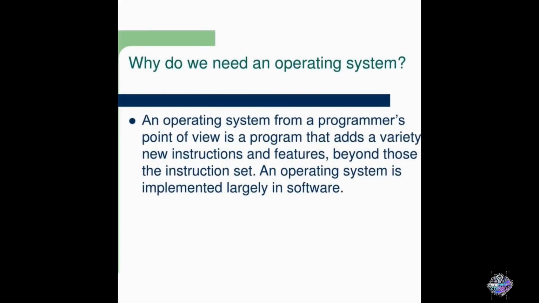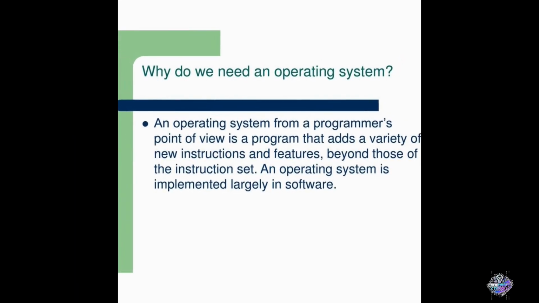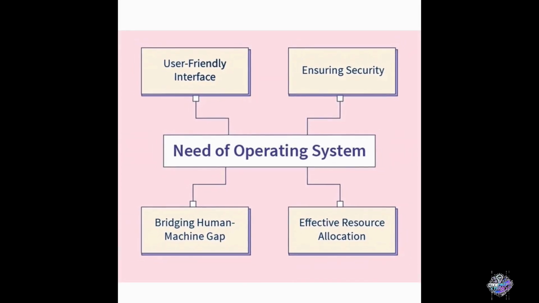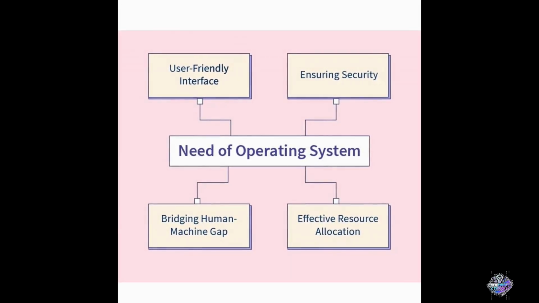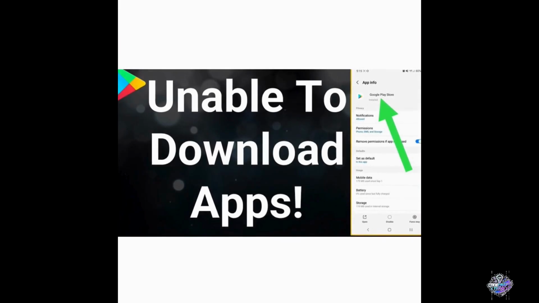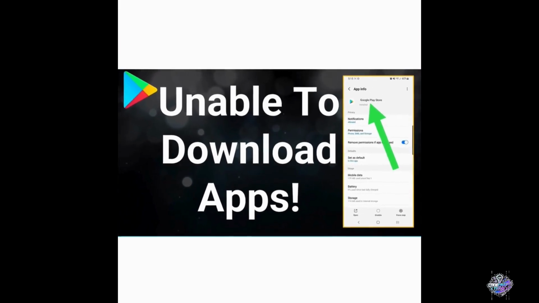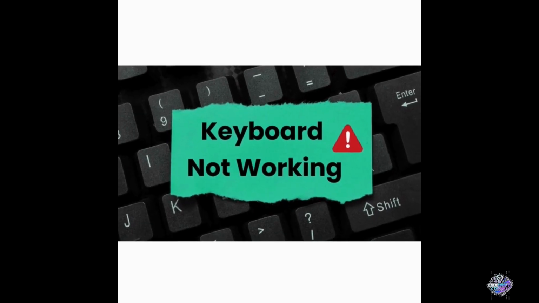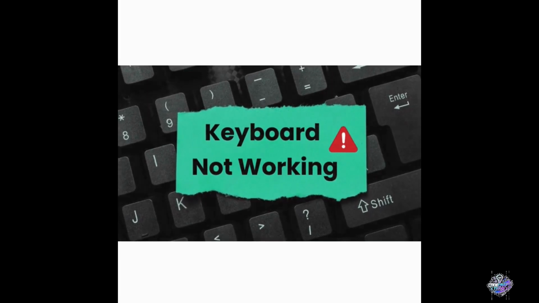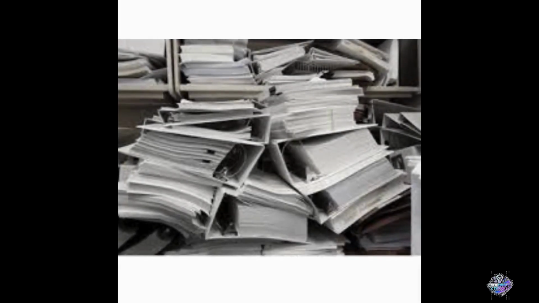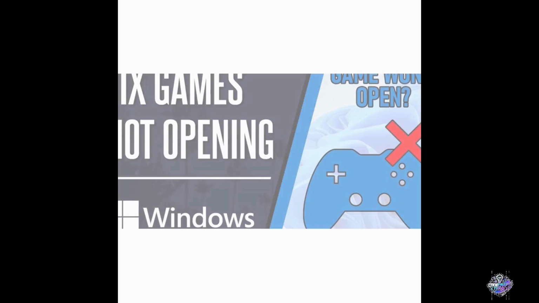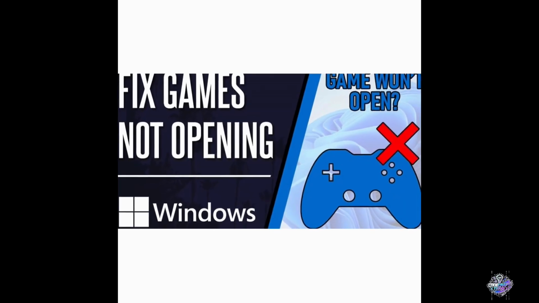Why do we need an operating system? Without an OS, apps couldn't talk to hardware. Your keyboard wouldn't work properly. Files couldn't be organized. Games couldn't access graphics cards.